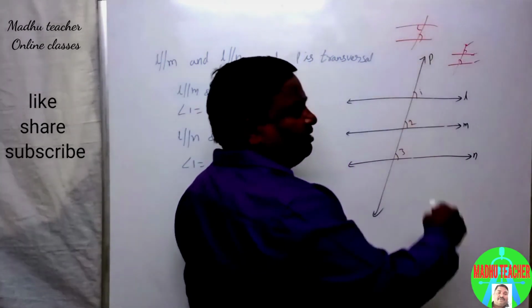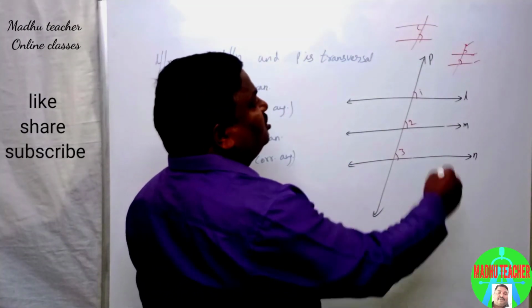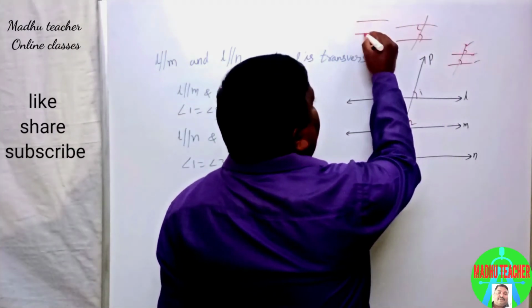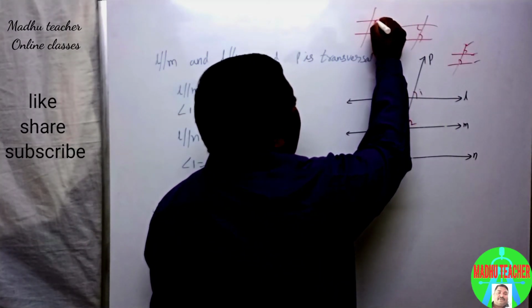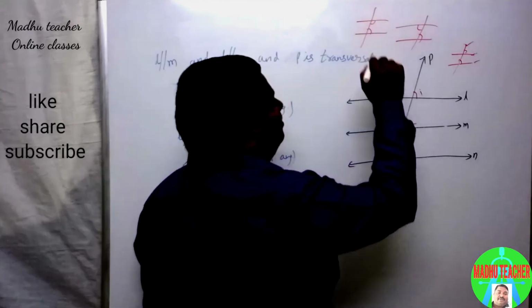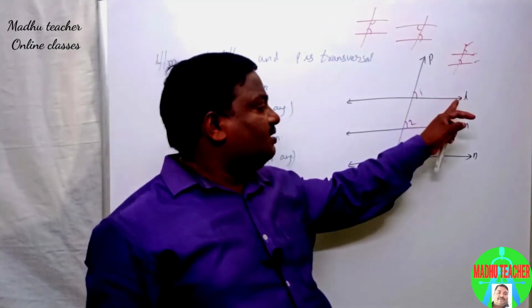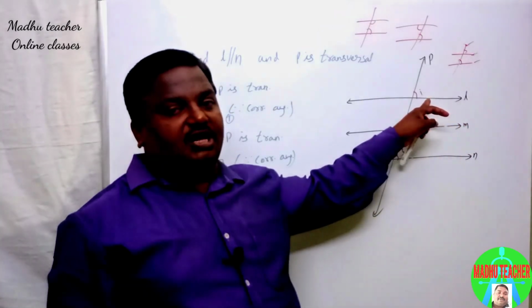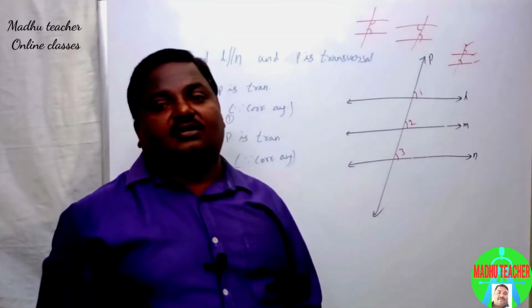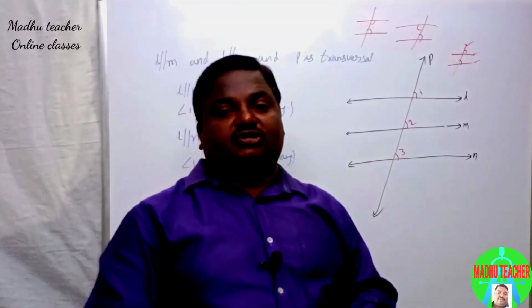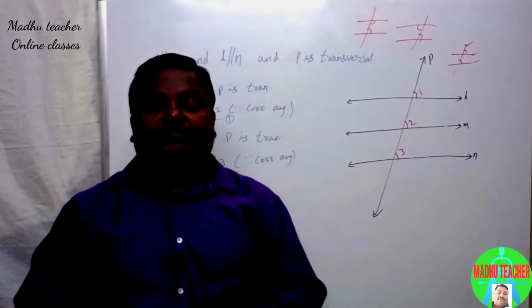If these two lines are parallel, then angles on the same side of the transversal are supplementary. If two lines are parallel to another line, then the two lines are parallel. These we discussed in this video.